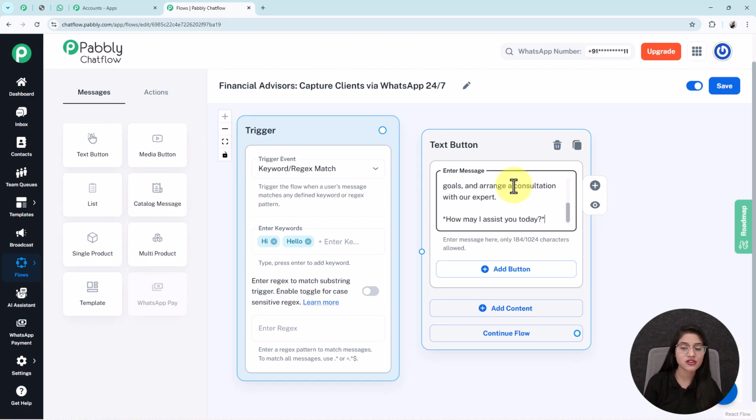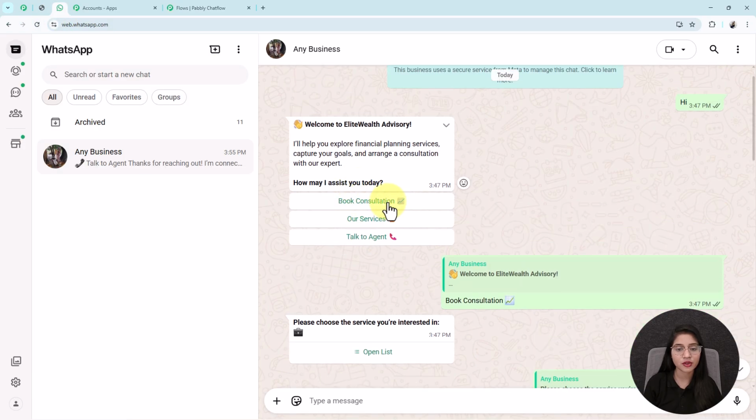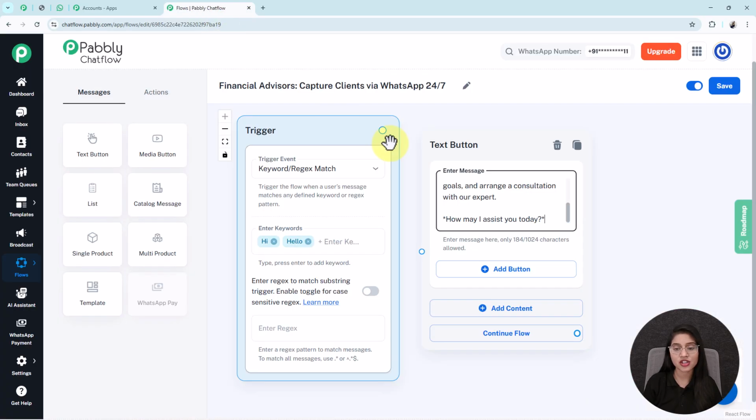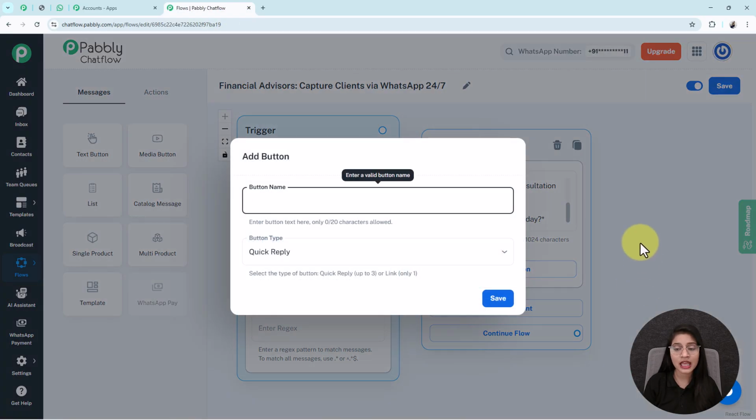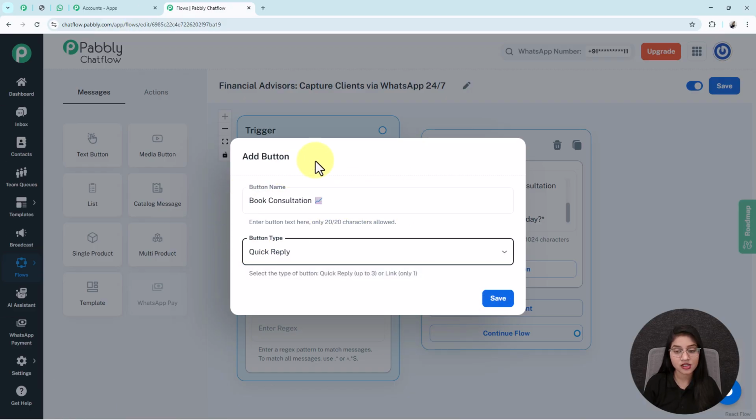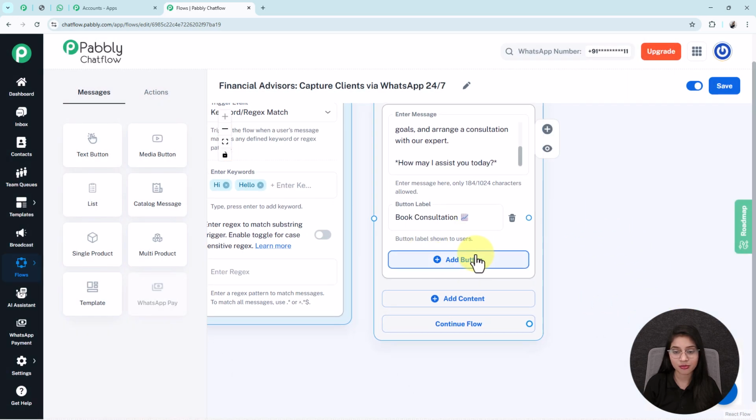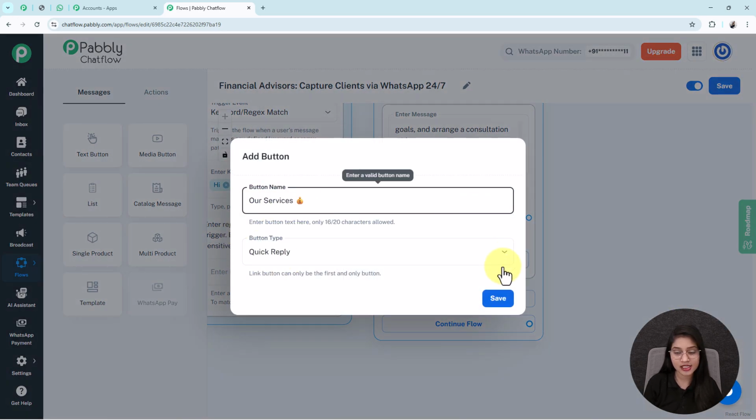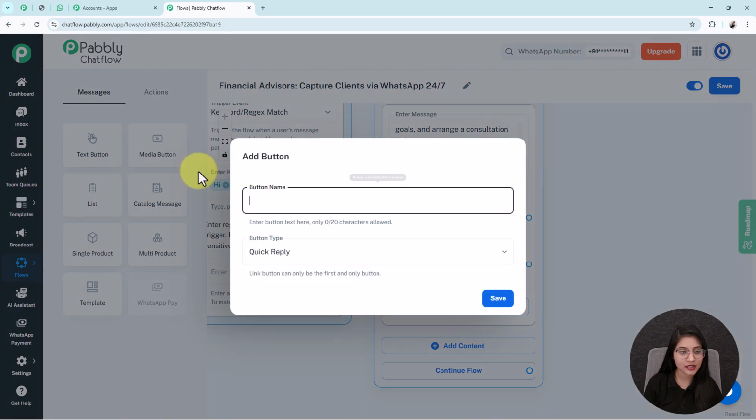Now with this message, I want to add 3 quick buttons for my user just like this, by the names book consultation, our services and talk to agent. For setting up this message, you just have to click on this plus add button and enter the button name in this field, which I'm going to enter as book consultation. After that, the button type I'm going to select as quick reply. Next, I will click on the save button. Now I am adding 2 more quick buttons by the names our services and talk to agent.